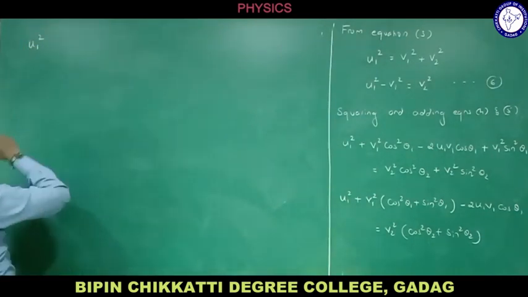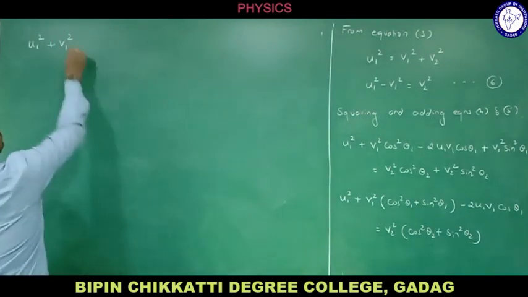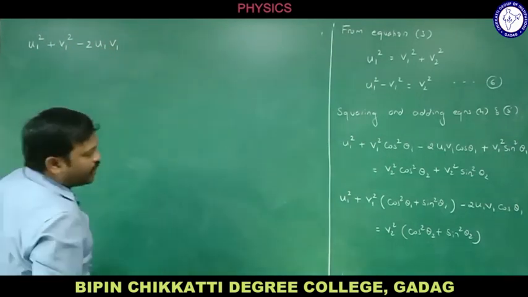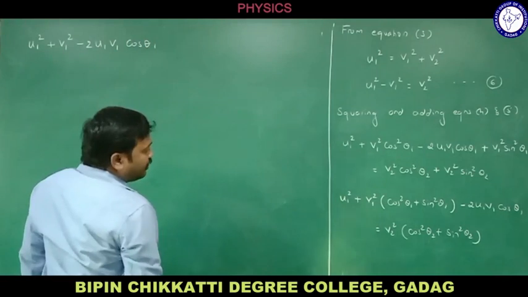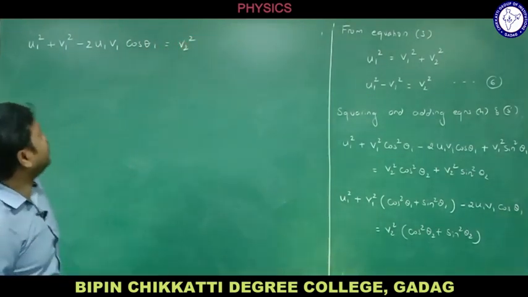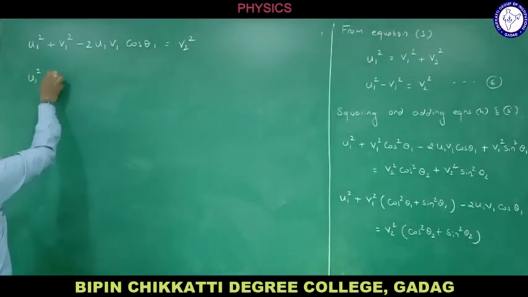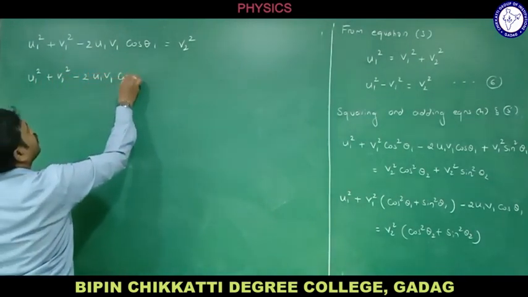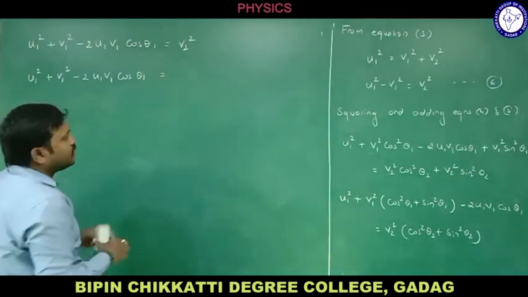U1 square plus V1 square, because the identity is 1 here, minus 2 U1 V1 cos theta 1, that is equal to V2 square. So I have used the identity. Now let me write: U1 square plus V1 square minus 2 U1 V1 cos theta 1 is equal to, shall I write like this?